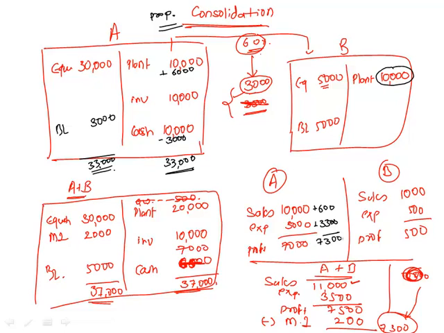So again, whether you use consolidation, proportionate consolidation or equity method, the value of profit will always be the same. So then build a separate example and write down the working for proportionate consolidation. Proportionate consolidation can be used in case of joint venture in certain restrictive circumstances.